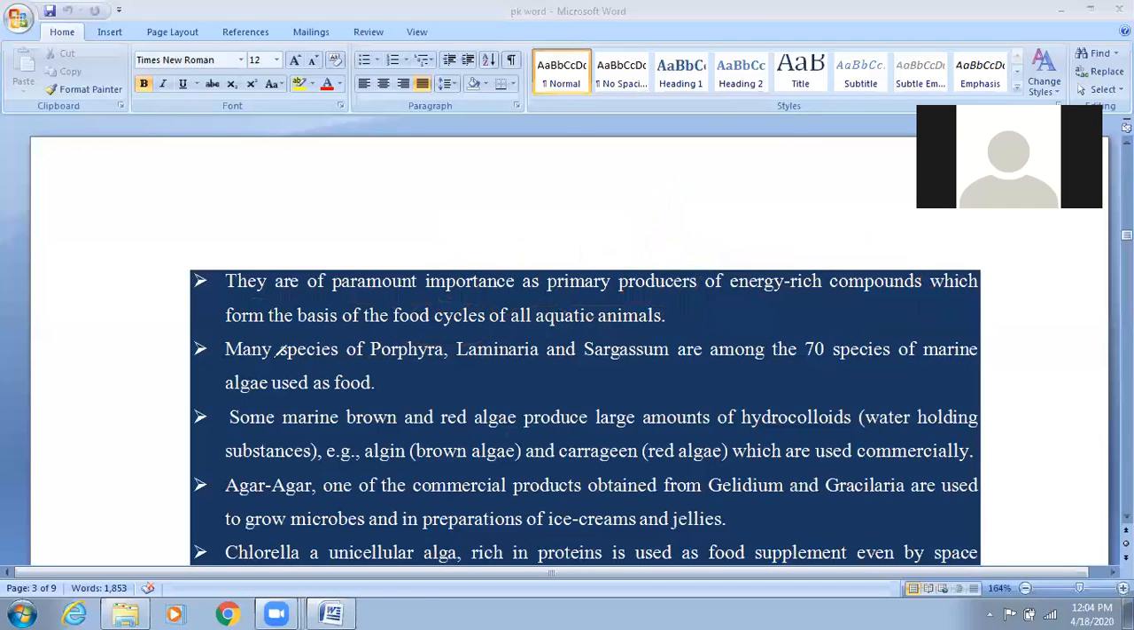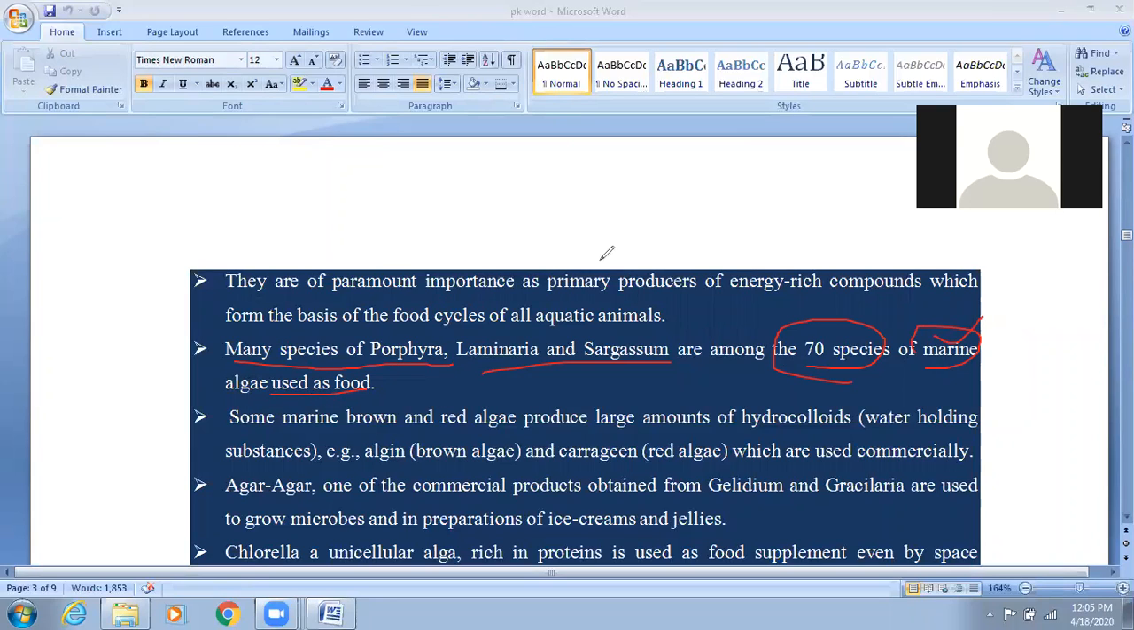If you read the third sentence: many species of Porphyra. Porphyra is the genus. Porphyra, Laminaria, and Sargassum. So PLS: Porphyra, Laminaria, and Sargassum. These are important. Here they have given that many species of Porphyra, Laminaria, and Sargassum are among the 70 species of marine algae used as food. So you can say many species of these are used as food, and these are obtained from the marine, meaning marine algae.